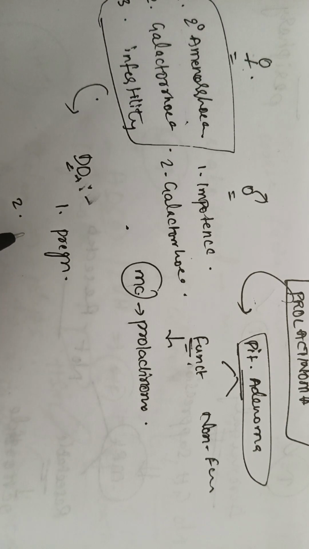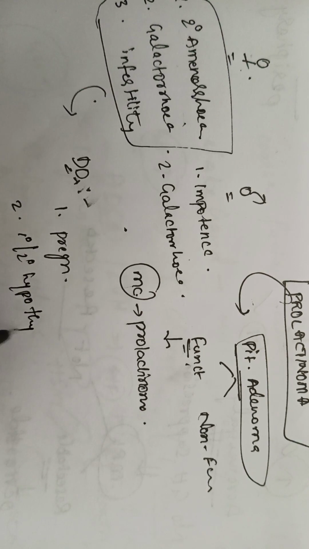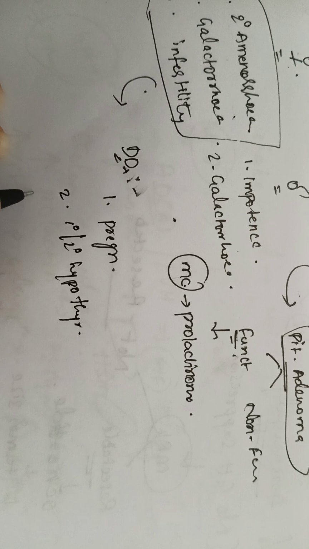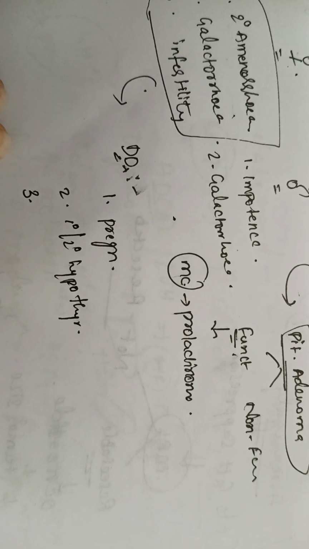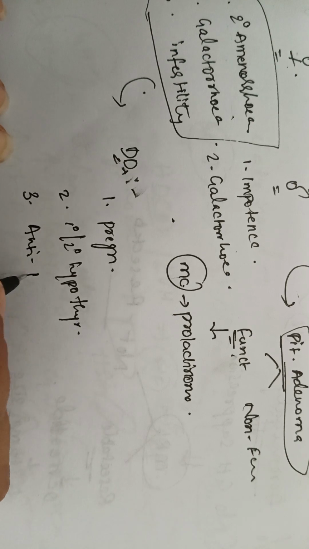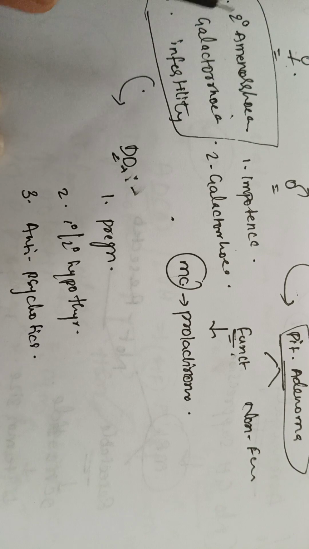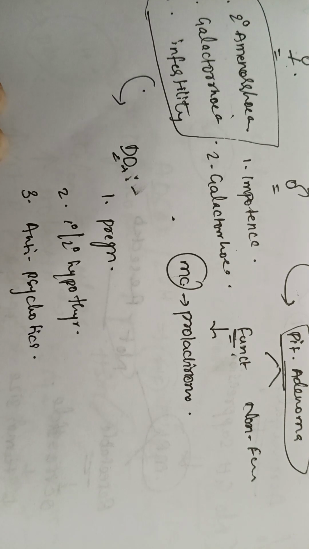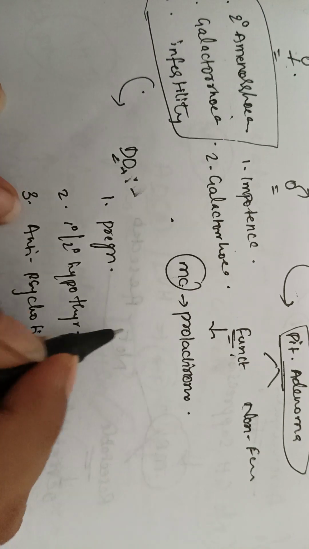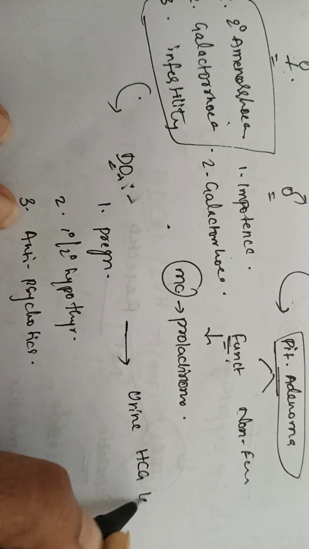Yes, hypothyroidism, primary or secondary hypothyroidism. And in which cases will you see the patient who is using antipsychotics, in history of antipsychotics. So, immediately after seeing these clinical features, first you should rule out pregnancy by checking urine HCG levels.